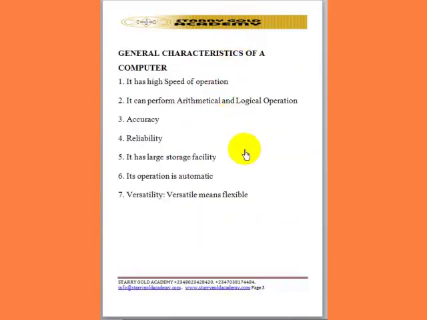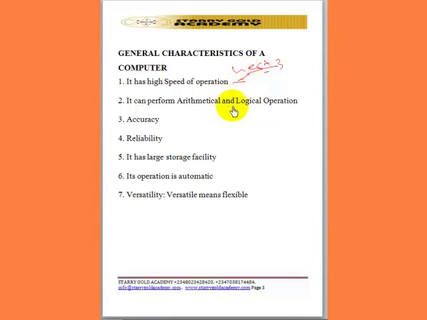Now, this computer has some characteristics or features. One, it has high speed of operation, that is, it works very fast. Normally, the speed of the processor will determine the rate at which the system will be processing data, and the speed of that processor is always measured in hertz. So we can have megahertz, we can have gigahertz.